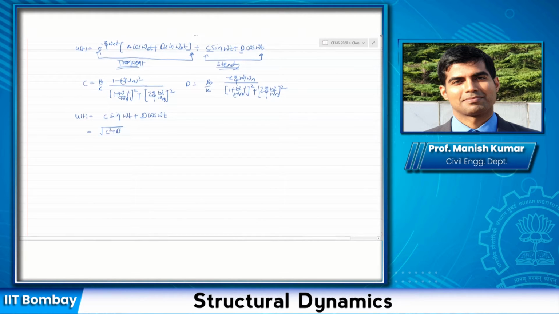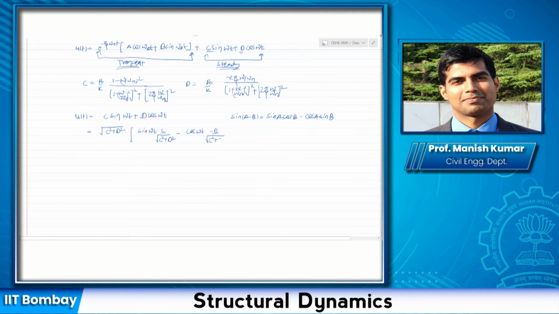So it would be the square root of C square plus D square. I can write it in this form. Remember, what is sine A minus B? It is sine A cos B minus cos A sine B. So if I write it like this, sine of omega t times C by the square root of C square plus D square, minus cos omega t times minus D by the same. I'm just taking the minus sign out, so it is still the same expression.